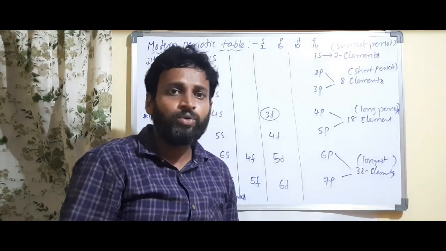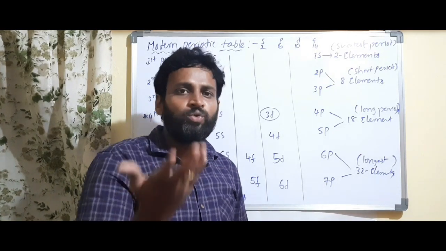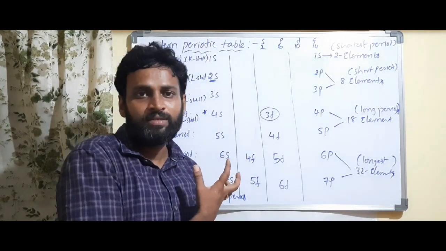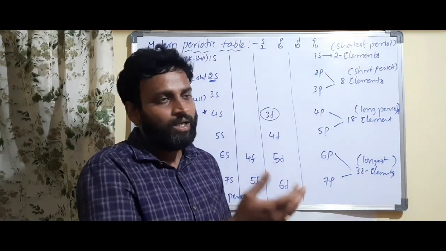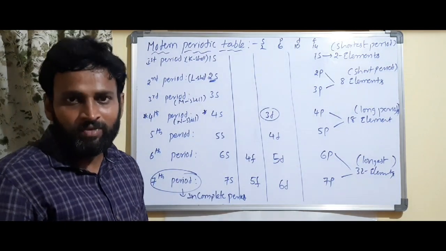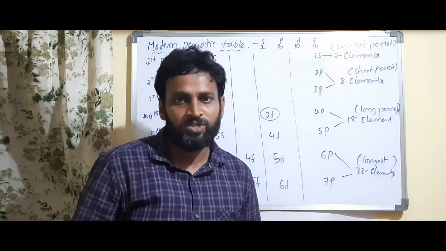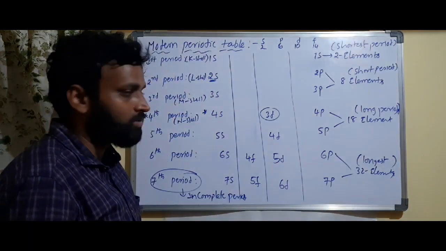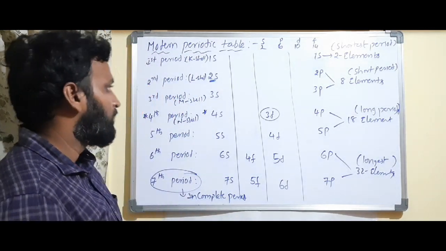Then we have to introduce an 8th period. Now you and I are discussing 7 periods. Does it last only 7 periods? No. If more elements come, one more new period will come. That will be the 8th period, maybe for your next generations. Not for you, because you are completing in 2 years, and in 2 years that many elements won't come.